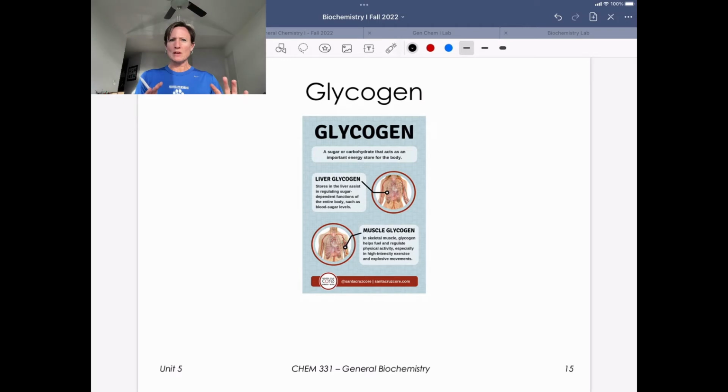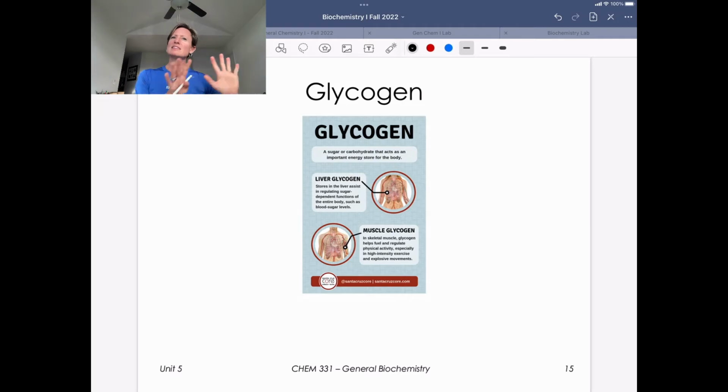Big picture, when you are under low blood sugar circumstances, there are two ways you can remedy this. We're going to call it a top-down and a bottom-up approach. Top-down is taking your animal starch, which is what glycogen is, and breaking it down to glucose, which then can be used as needed. Another route, which we're not going to talk about in detail here, but I do want you to understand the name, is gluconeogenesis, or a bottom-up approach. That's making glucose from other non-carbohydrate molecules, allowing us to remedy that low blood sugar level.